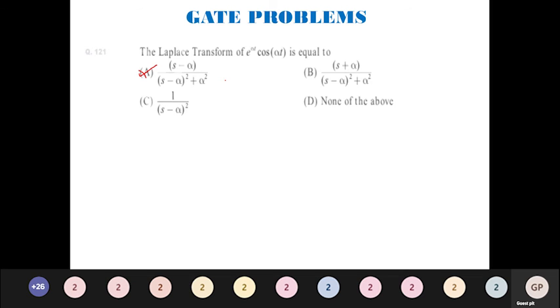This kind of problems are repeatedly asked in GATE. Please try to solve this, very important.